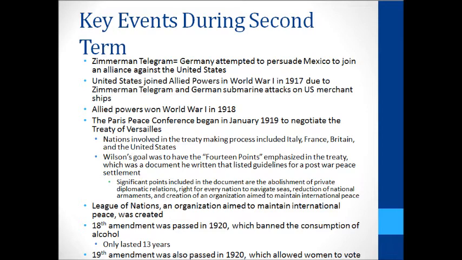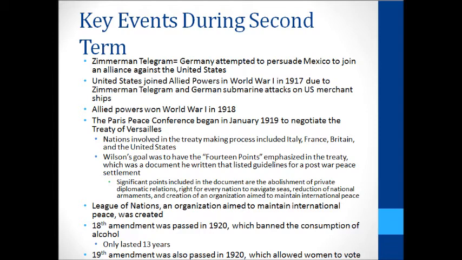The Paris Peace Conference began in January 1919 to negotiate the Treaty of Versailles, and in that conference, Wilson's goal was to have his 14 points emphasized in the treaty, which was a document he wrote that listed guidelines for a post-war peace settlement. And if you want to see the actual document, go to ourdocuments.org and search 14 points. The League of Nations, which was an organization aimed to maintain international peace, was created.